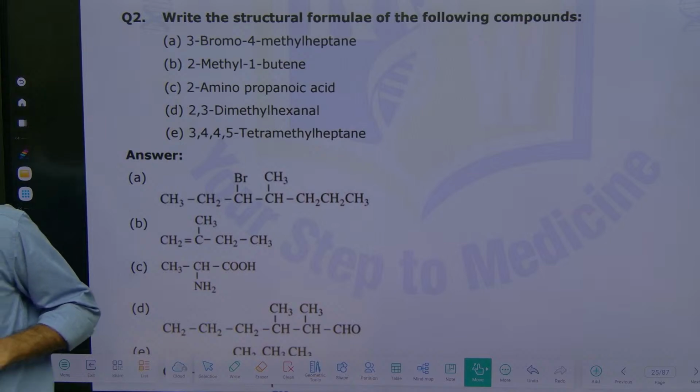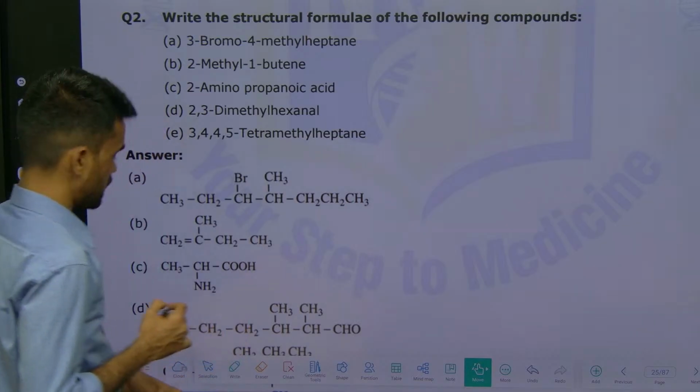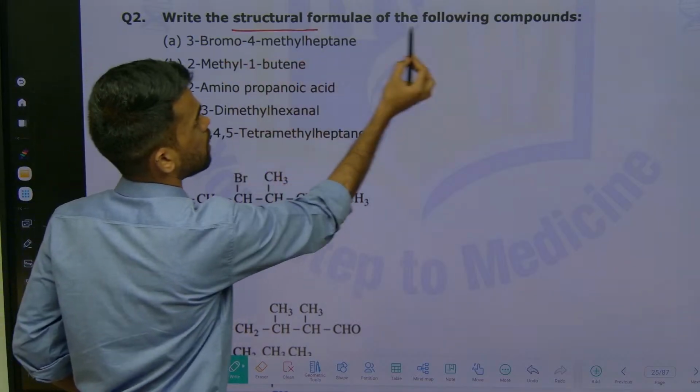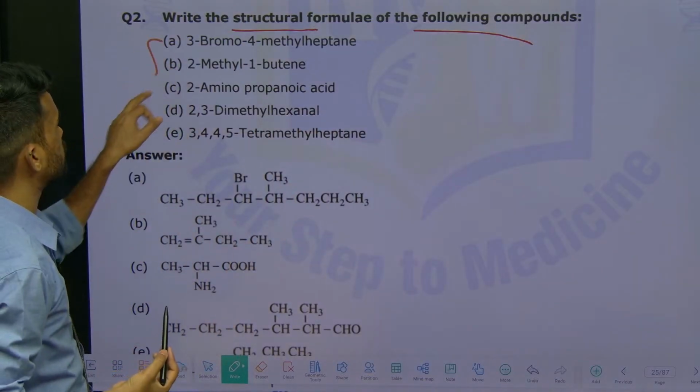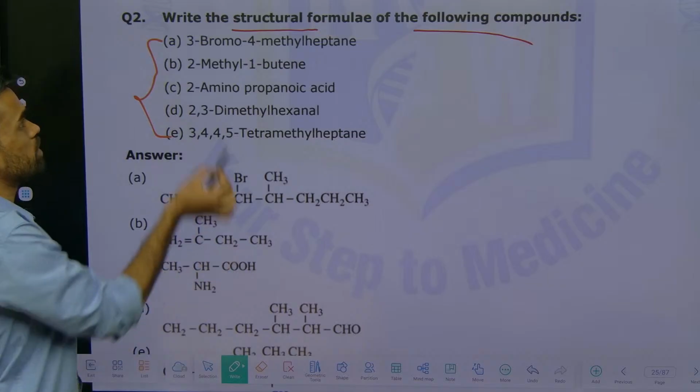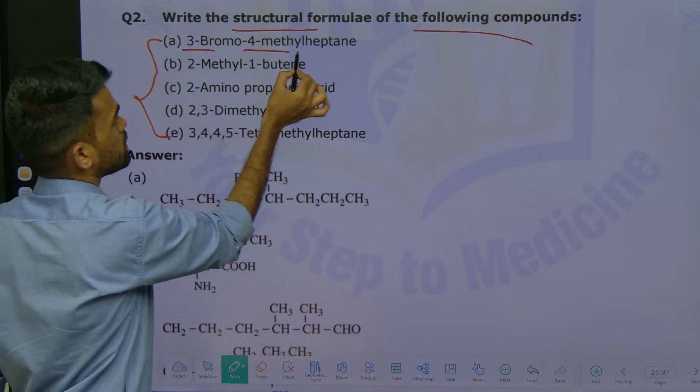Yeah. So the next one here is: write the structural formula of the following compounds. Again, the next question is also writing the structural formula for the given compounds. Okay. So the first one is what? 3-bromo-4-methylheptane.